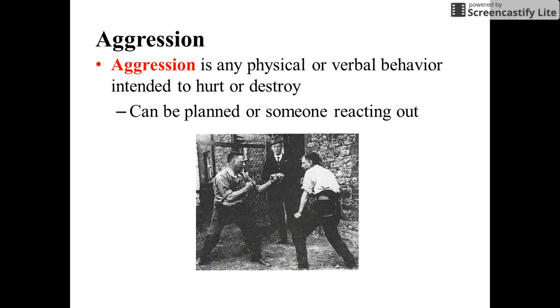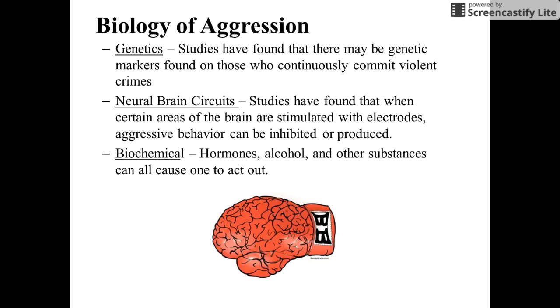Aggression is any physical or verbal behavior that is intended to hurt or destroy. So this section now, we talked about prejudice. Aggression is another idea. Any physical or verbal behavior intended to hurt or destroy. It can be planned or sometimes it's reacting out. And there are some biological and social aspects of aggression.